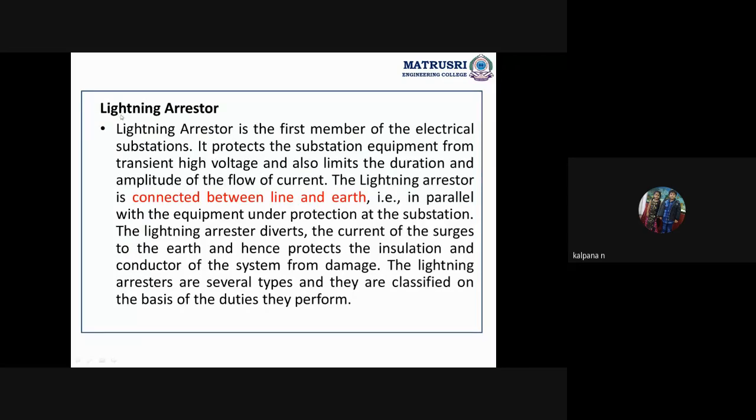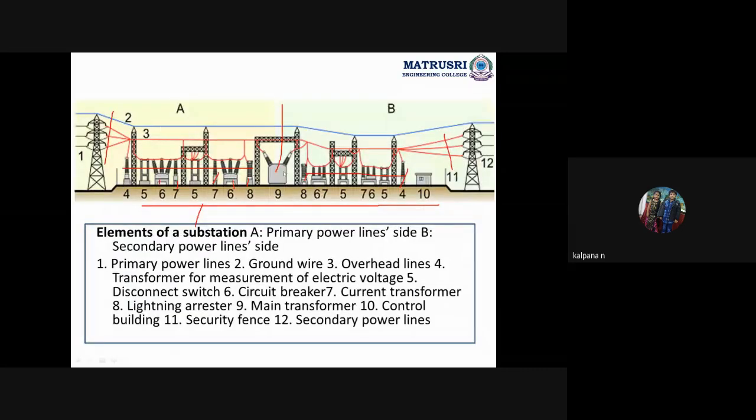Lightning arresters means whenever the lightnings occur, heavy voltages and high currents are passed, and these lightning arresters will protect the entire substation, to not affect this main transformer or substation. And whatever heavy currents or voltages occur, all those directly go through the earth. Like that we are arranging the way in order to flow the excessive currents. So this is the what?